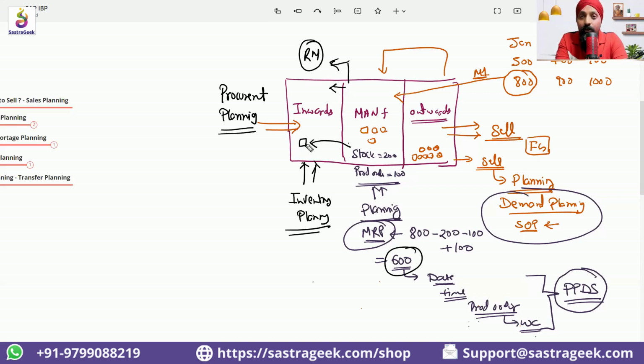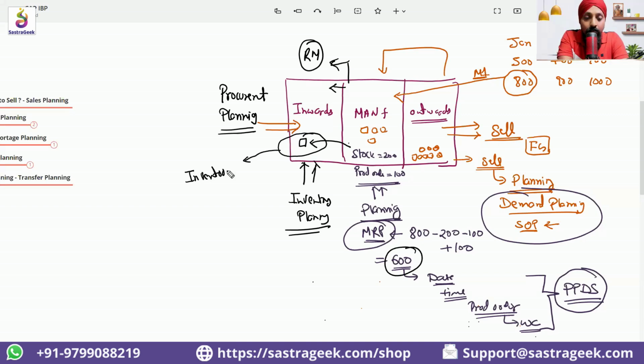This raw material is required for M1, M2, M3, M4, 50 other products using this raw material, right? Then I need to accumulate those requirements. Or I can say, boss, this is my major raw material. Okay, I am producing fruit juices. Sugar is my major content. So rather than depending on the requirement, I would be doing inventory optimization planning.